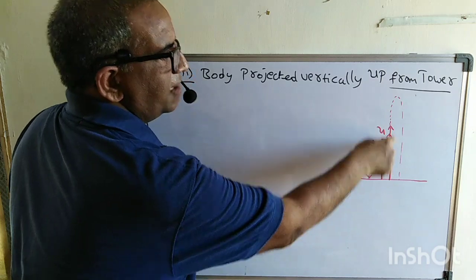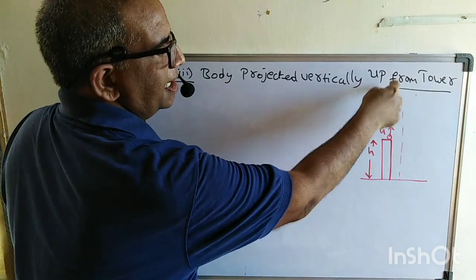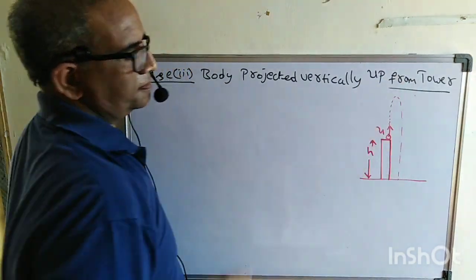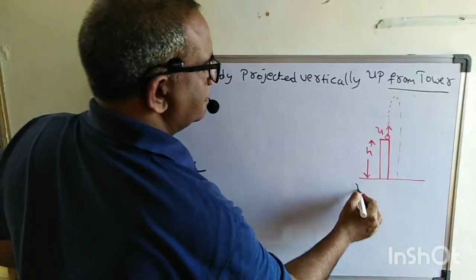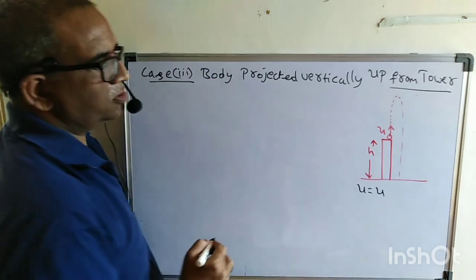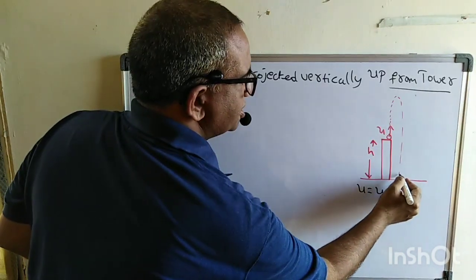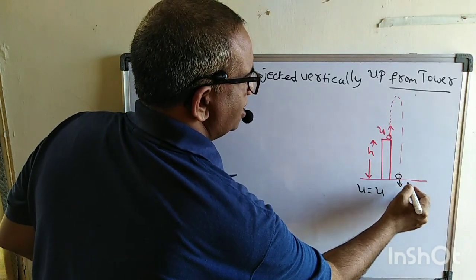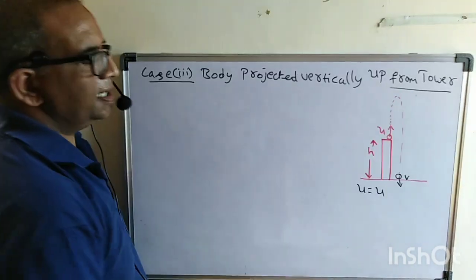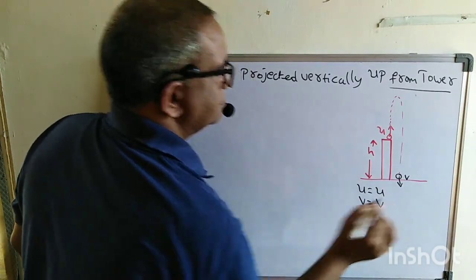As it is projected vertically up, it reaches a certain height and comes down. Observe carefully here: what is the initial velocity? The initial velocity is u. And what is the final velocity by the time it reaches here? It will be v. So the final velocity is v.